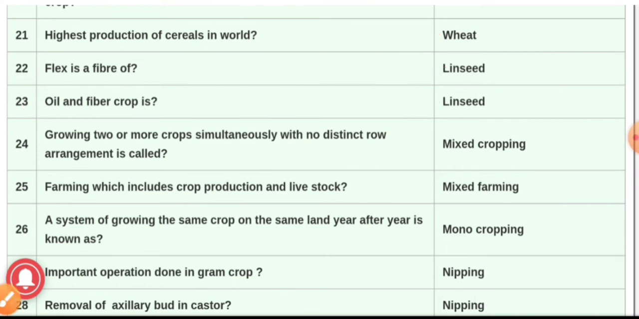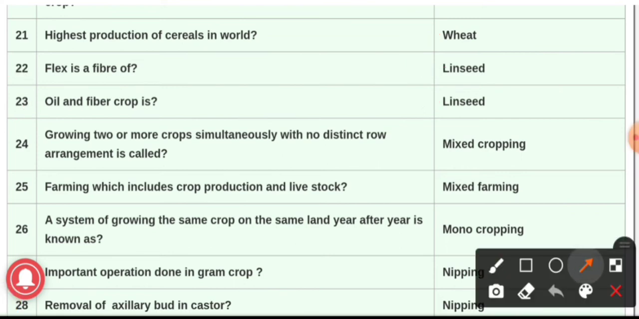Question number 24 we will see now. Growing two or more crops simultaneously with no distinct row arrangement is called mixed cropping. In mixed cropping we are cultivating two different crops simultaneously with no distinct row arrangement, and sowing of seed is generally by broadcasting method, and it is commonly practiced in dryland area of India.